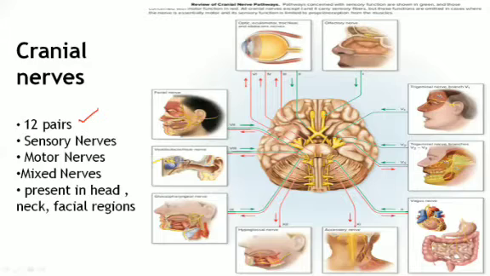Then you can see number 6 as well in the eye, number 7 and to the face. You can see from here the nerve arises and it goes to the different parts of the face and controls all the muscles. Then number 8, the vestibulocochlear nerve, provides sensation to our inner ear.